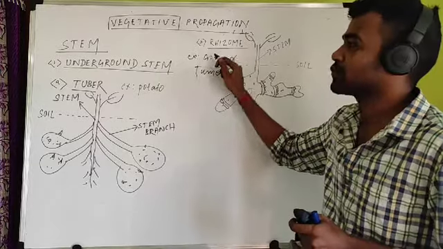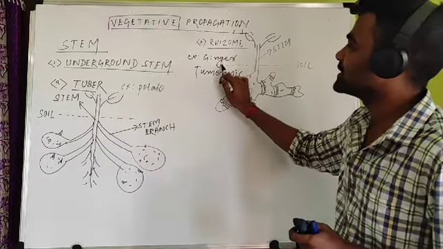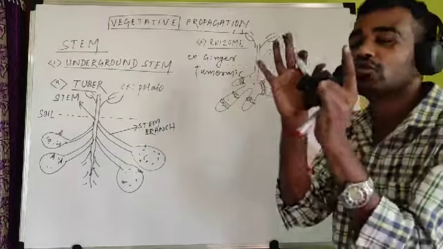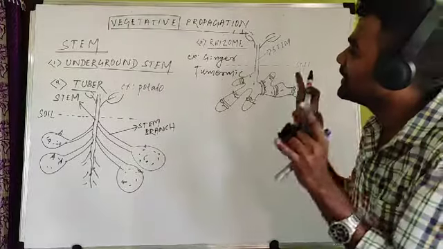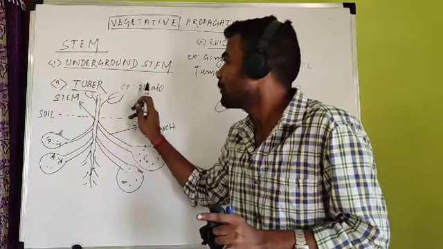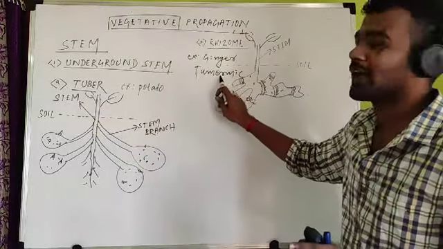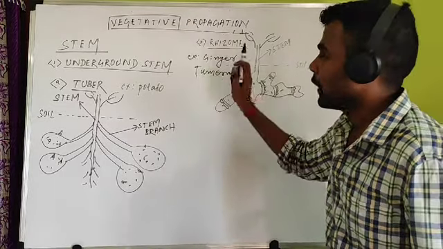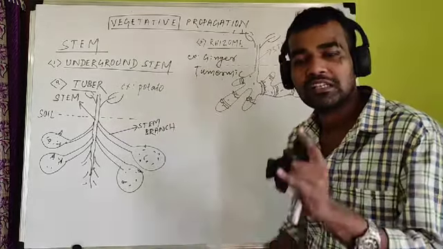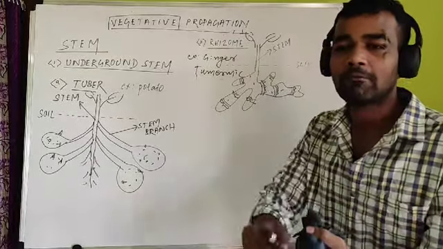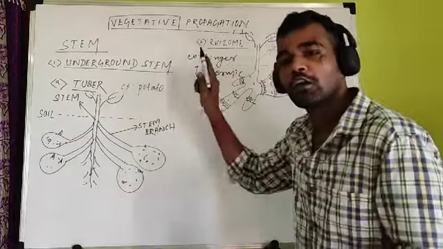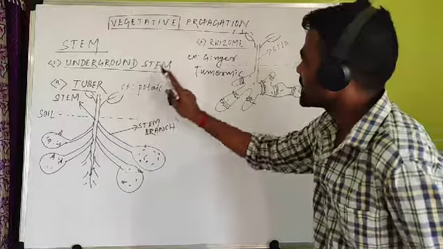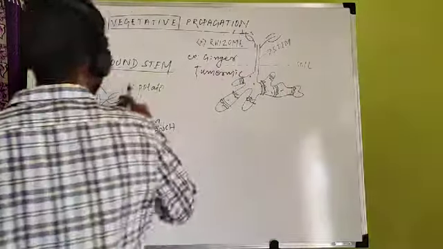And a very frequently asked question: tuber is potato and rhizome is ginger and turmeric. No one will ask you to draw a beautiful diagram. Only the question will come, what is the example of tuber, what is the example of rhizome. Tuber example is potato, rhizome example is ginger and turmeric. All are underground stems. These are not normal stems. Normal stems are found above the soil. These are the modified or underground stems. So that's why it is written underground, exceptional stem. Clear? So two stems we have completed. One is a tuber, another is a rhizome.